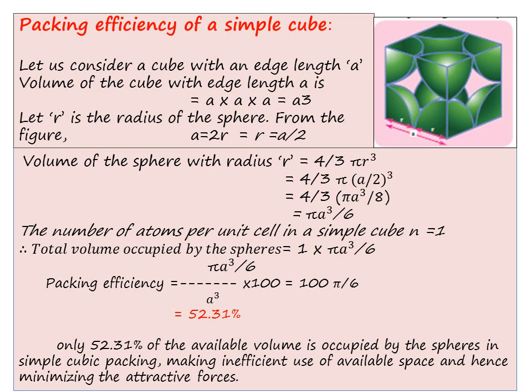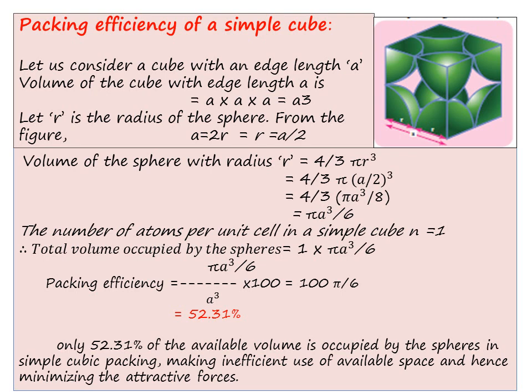The number of atoms per unit cell in simple cube, already we know that it is equal to 1. So the numerator, total volume occupied by the spheres, will be 1 into pi a cube by 6, which will be equal to pi a cube by 6. Then packing efficiency, you know, is total volume occupied by the spheres by volume of the cube. So pi a cube by 6 whole divided by a cube into 100. So a cube gets cancelled. You have 100 pi by 6 as the packing efficiency.